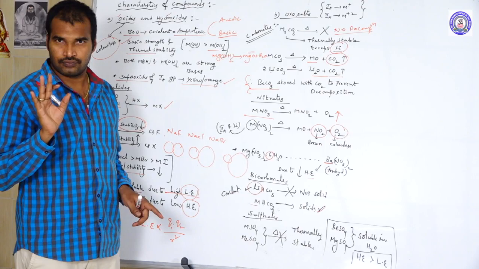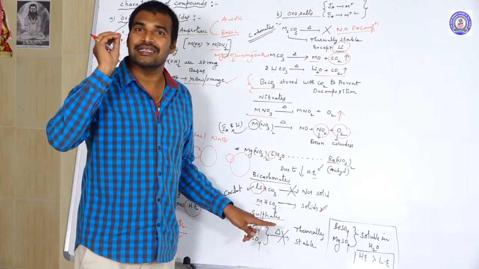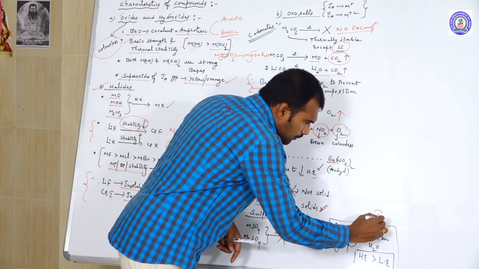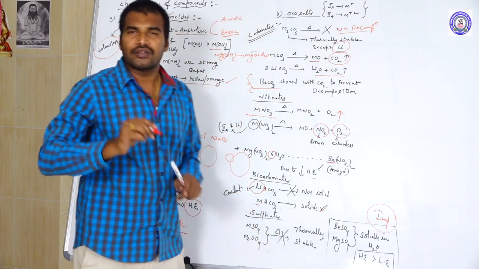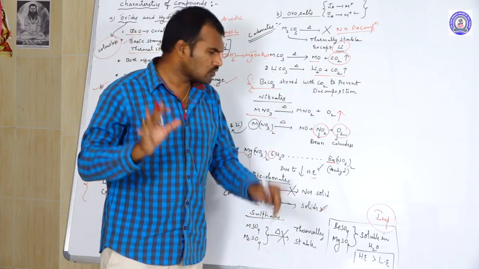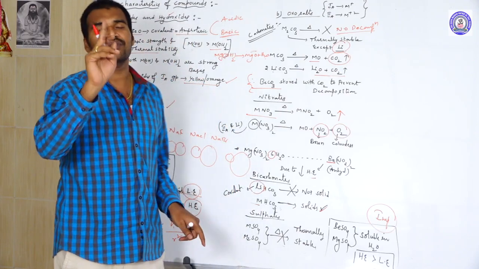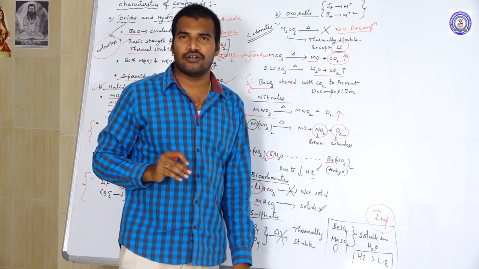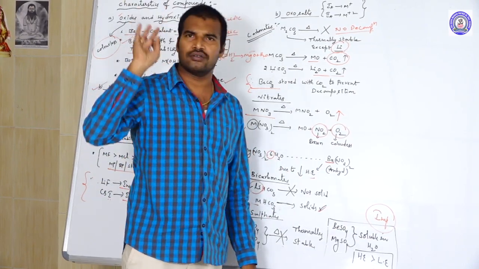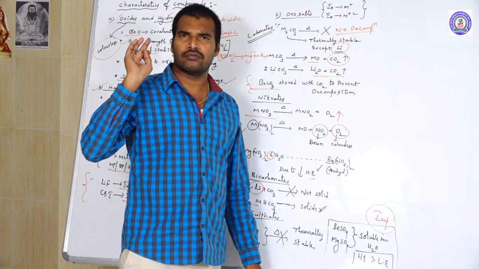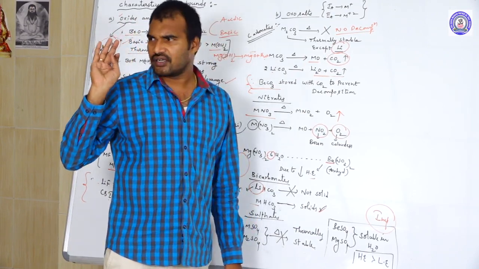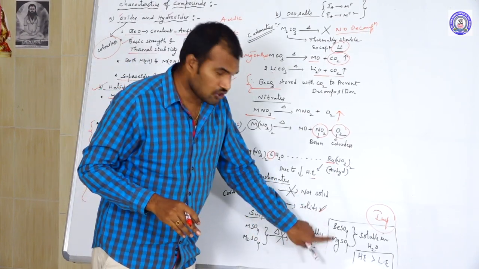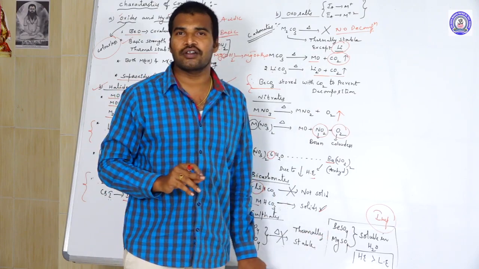An important point you should remember: most of the sulfates are insoluble in water except beryllium and magnesium sulfates, which are both soluble in water. For example, Na2SO4, K2SO4 and other sulfate salts are mostly insoluble. But beryllium and magnesium sulfates are soluble in water. What is the reason?